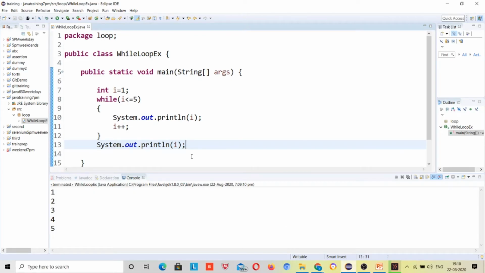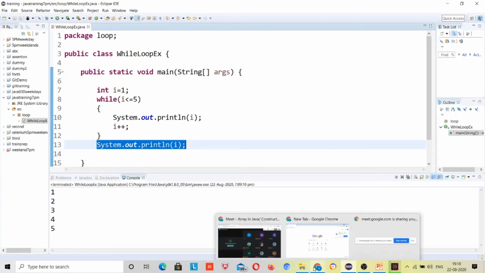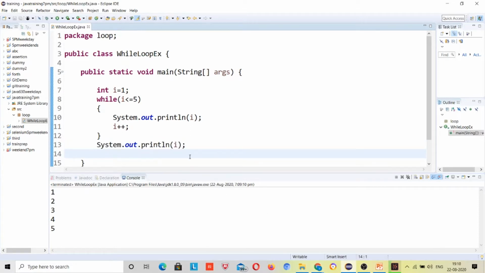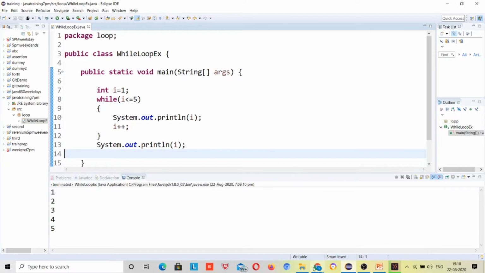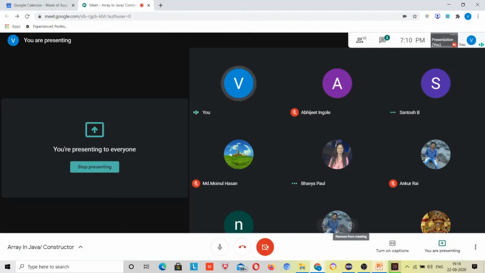It will print one, sometimes it will print all digits together. This system dot out dot print, no, it will print one. Okay, Babya. Babya, what will the output?